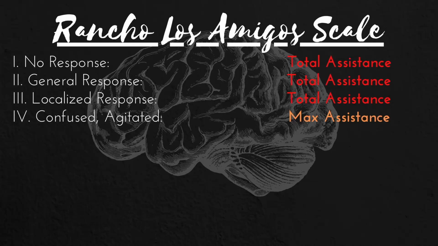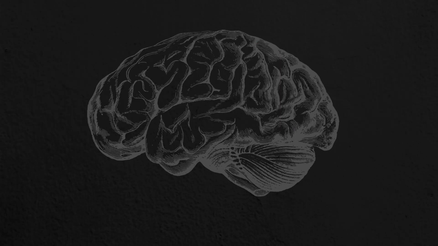Next, we have level 4, which is an important level, and I think it's an easy one to remember because this is called the confused and agitated level. At this level, a person is becoming more alert. However, the reason this level stands out is that personally, I think it's a stage that can be really scary and confusing for family members because in this level, a patient is more alert, but they are significantly confused and disoriented, and their behaviors are very unpredictable at times. The scale refers to this as a hyperactive state with bizarre and non-purposeful behavior.